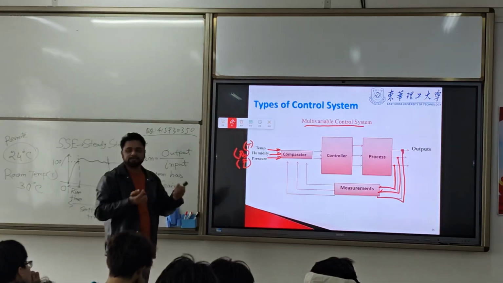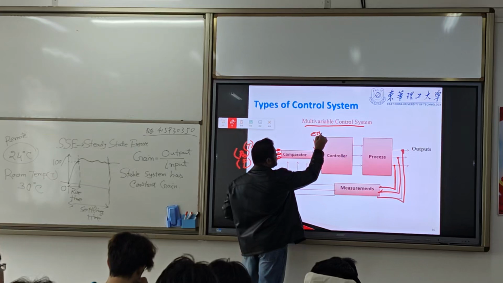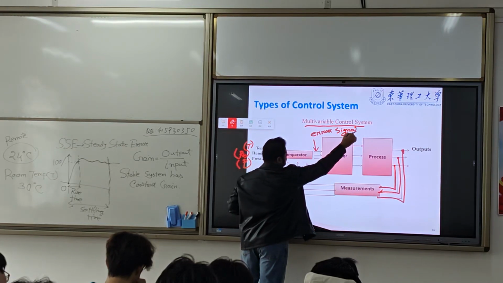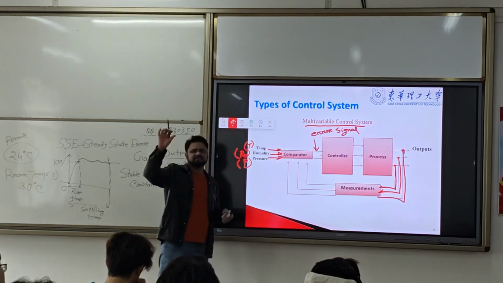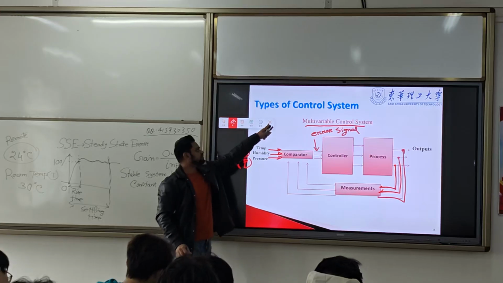And the comparator will compare it and find out the error signal here. So the error signal will be here and it continues, goes on till my steady state error is 0. Error signal is 0. It continues.